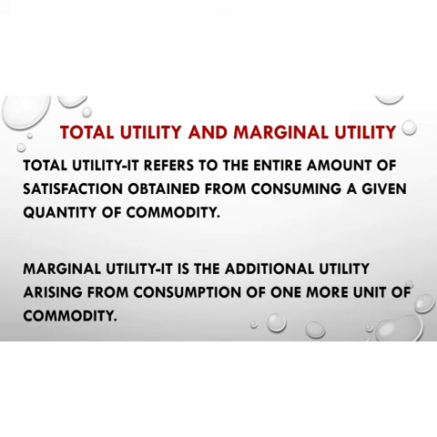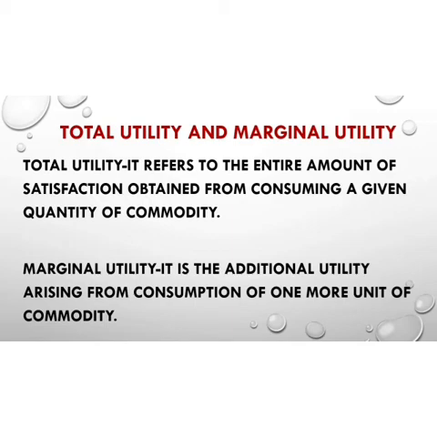The term total utility refers to the entire amount of satisfaction obtained from consuming a given quantity of a commodity. Suppose by eating one mango I get a utility of 10 utils, and when I eat a second mango I get a utility of 17 utils.